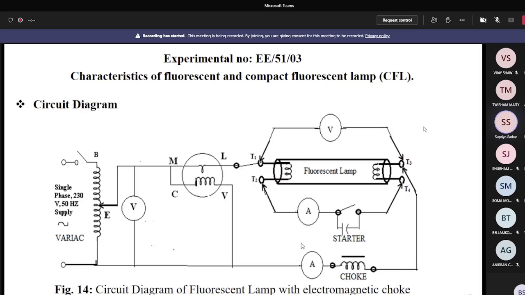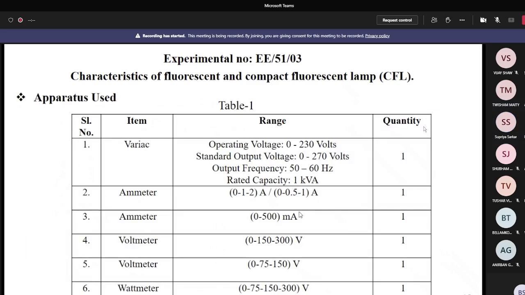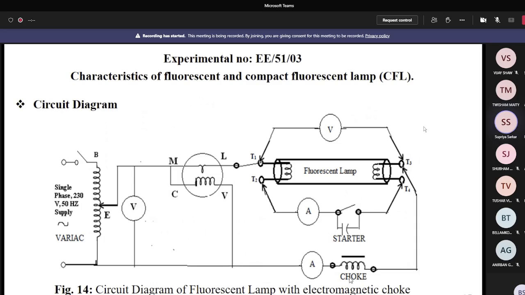To find out the rating, you have to know the rating of the fluorescent lamp. Say the rating of the fluorescent lamp is 40 watt, 110 volt. So how do you get the current? Current equals wattage divided by voltage. By using this formula you can get the current, that is near about 368 milliampere. So you can connect the ammeter such that it can easily measure that type of current. So you can use this rating of the ammeter. This 0 to 500 milliampere is used here in series with the choke.